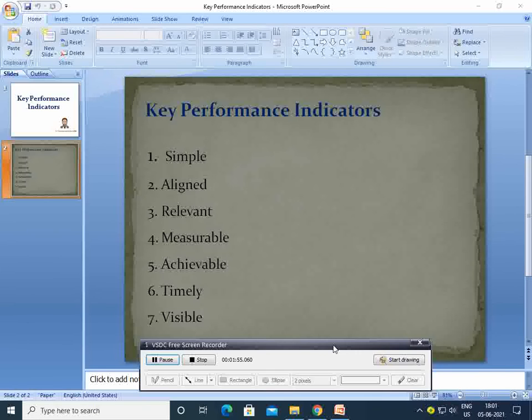They have to be aligned, the key parameters. For example, if I am checking the number of patients visiting a hospital, the number of patients is aligned to the hospital.